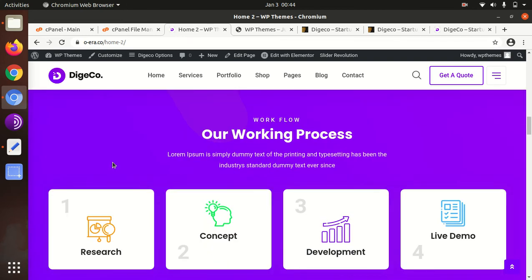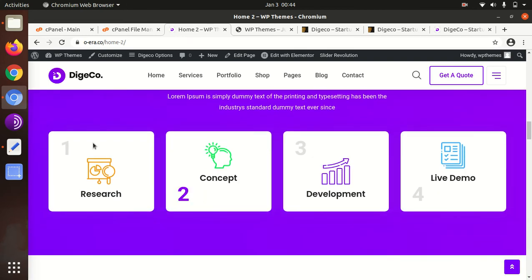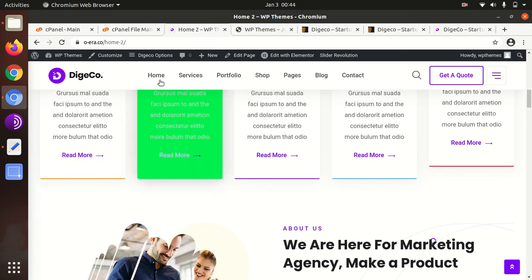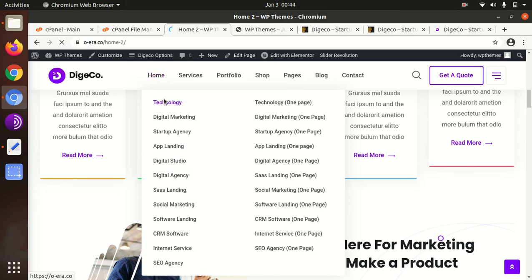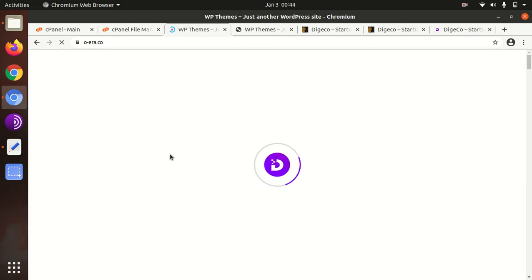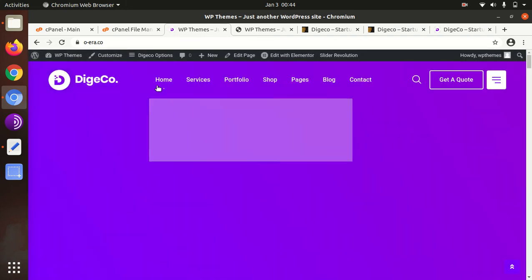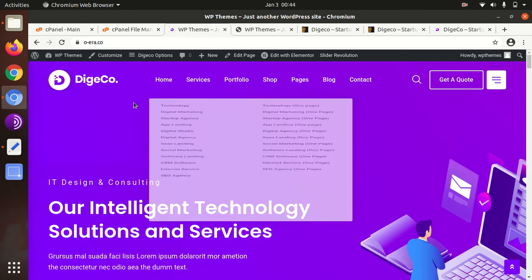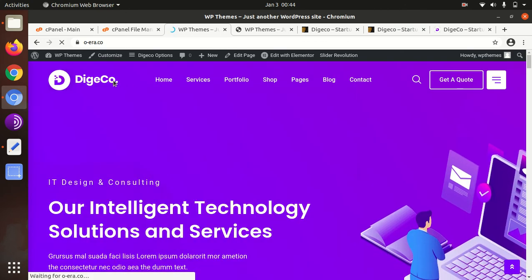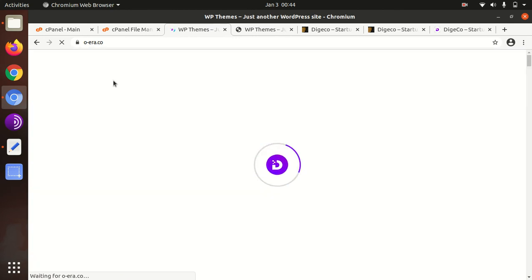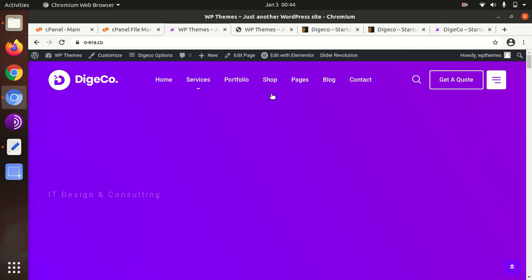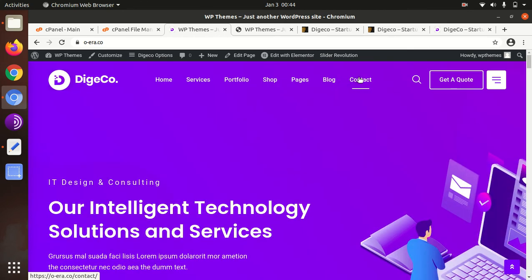And remember, what demo you choose for your website, the complete import will come for that only, and we got all the home pages. That is fine, but it doesn't mean all has been imported. So only we have installed the first one, that is complete in this installation, and you may choose as per your requirement, as I said.